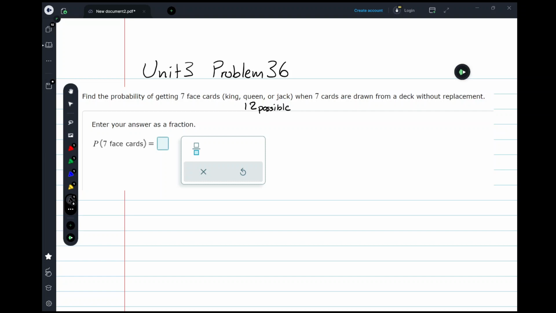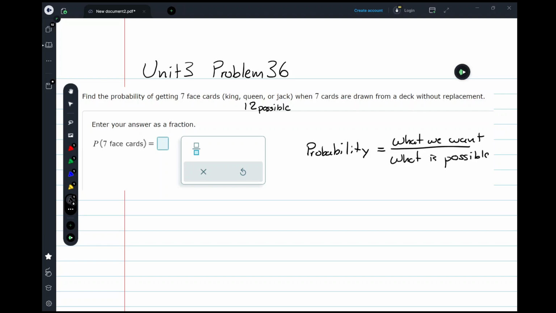Now, we want to remember that probability is equal to what we want over what is possible. Okay, what we want over what is possible.